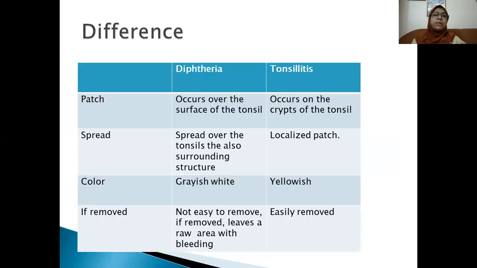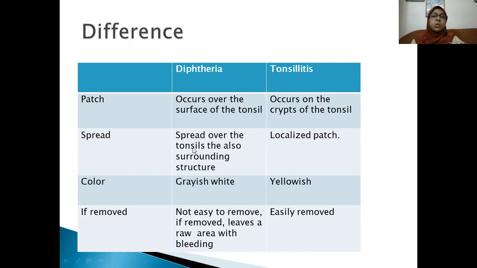What are the differences between the patch within the throat due to diphtheria and due to streptococcal infection leading to tonsillitis? Patches due to diphtheria occur over the surface of the tonsil, within the crypts of the tonsil.